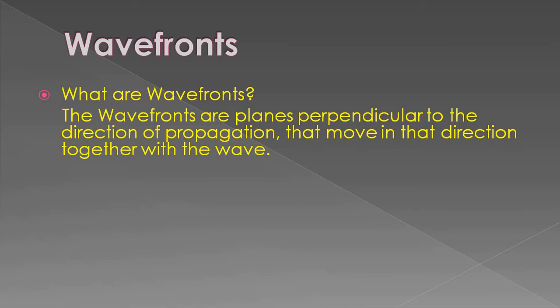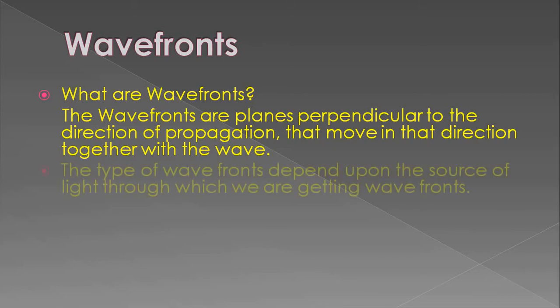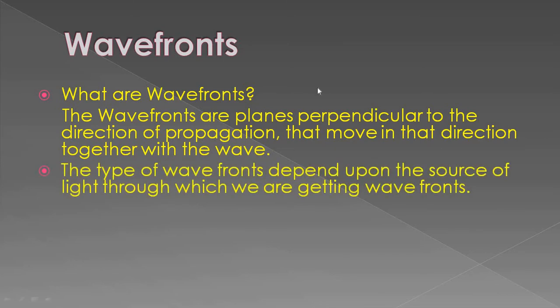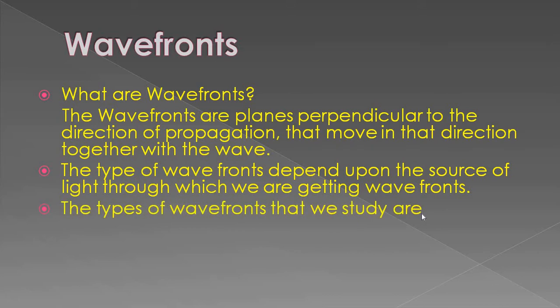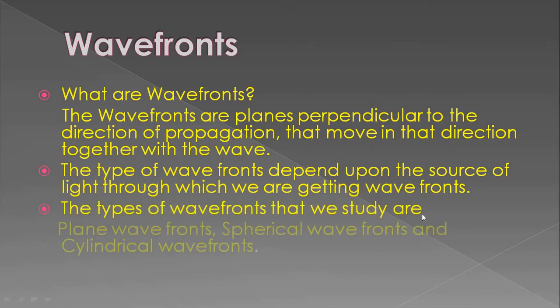In the 12th standard we study the types of wavefronts, and we get to know about three types of wavefronts, and these wavefronts are classified on the basis of the source. What kind of source we have, we get different kinds of wavefronts. For a point source we get a wavefront which is spherical, while for a linear source we get a wavefront which is cylindrical. And the plane wavefronts, the most important one, are the ones which we get out of the spherical wavefronts as well as the cylindrical wavefronts, out of the point sources as well as linear sources.